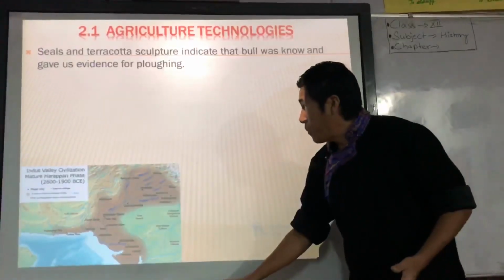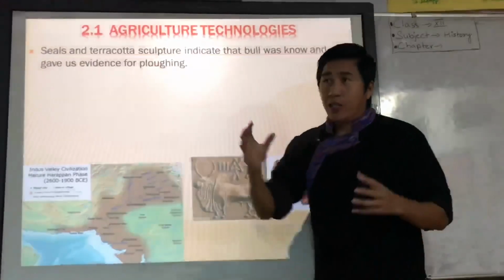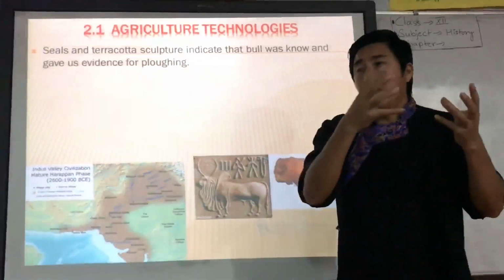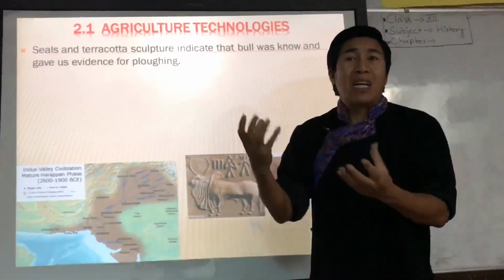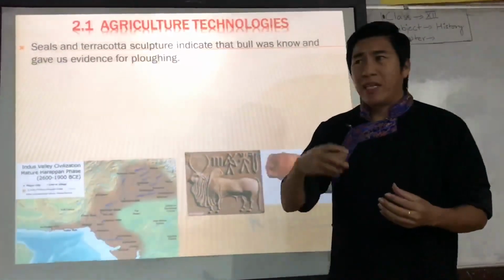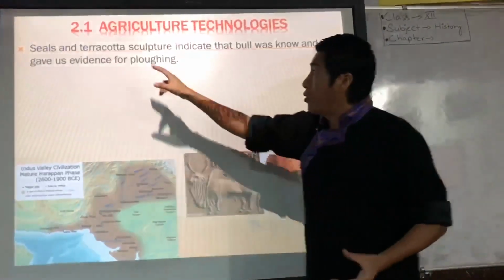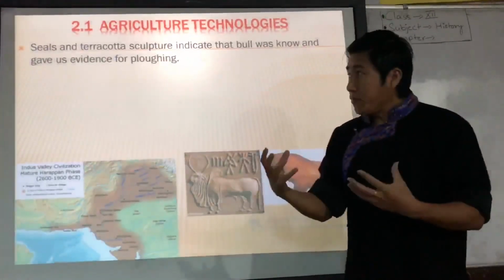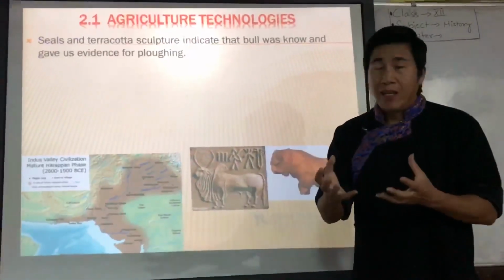Seal, as you know, is the Harappan seal. And terracotta is a kind of reddish brown clay that is baked to make different kinds of artifacts like seals, toys, and pots. All these are made with terracotta.